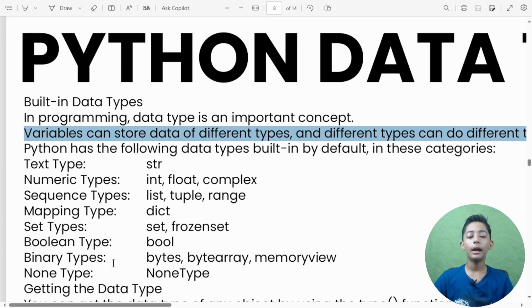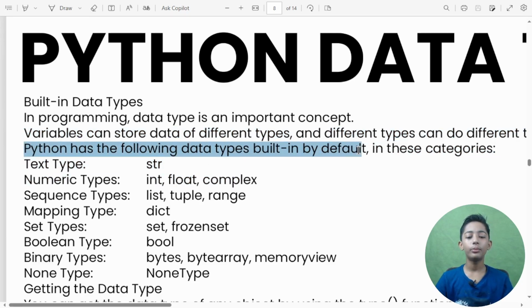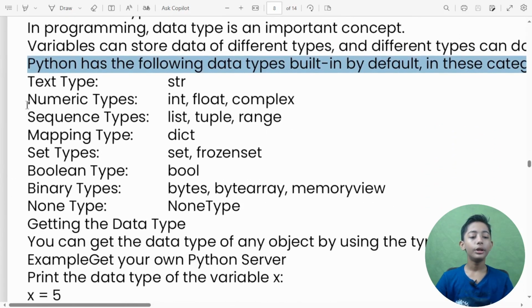One variable stores data, and this data is of different types. For example, this USB is data storage, and this hard drive is also data storage. A hard drive can store data, and a USB also helps to store data. These both are the same. Python has the following data types built in by default in these categories: text type, numeric